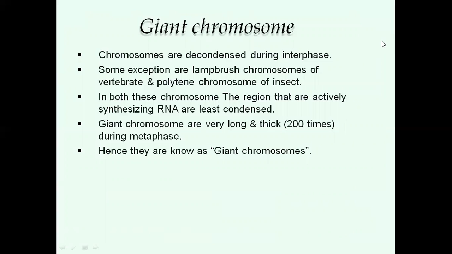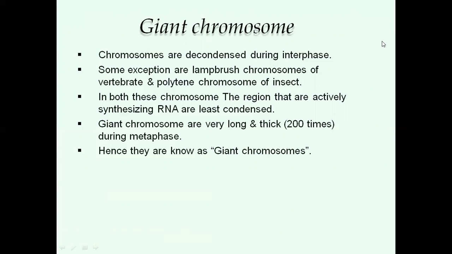These chromosomes are decondensed during the interphase stage, as in the exceptional and highly specialized chromosomes of vertebrates and the polytene chromosomes of insects. In both these chromosomes, the regions that are actively synthesizing RNA are least condensed.